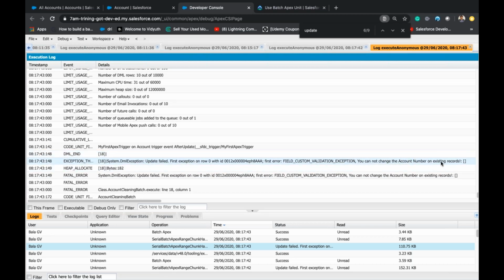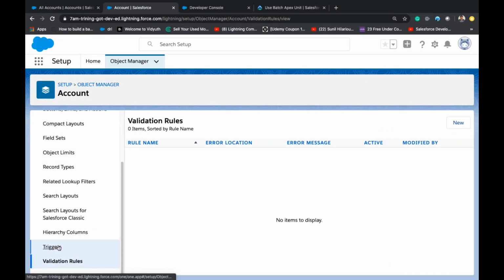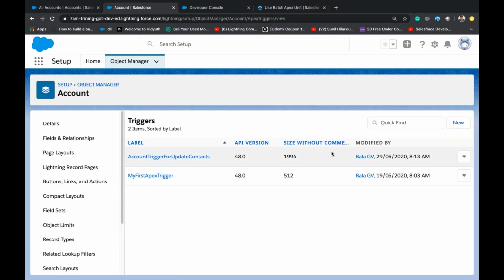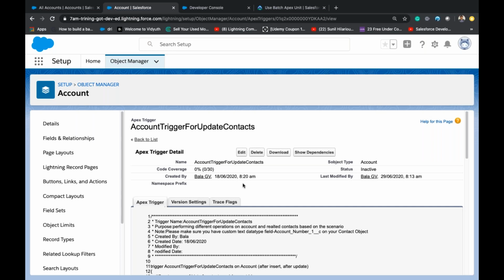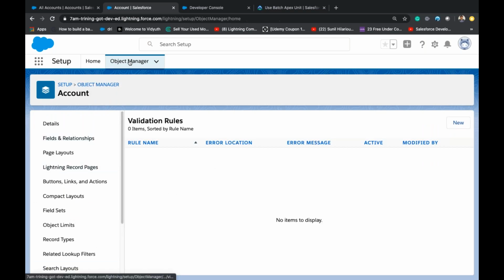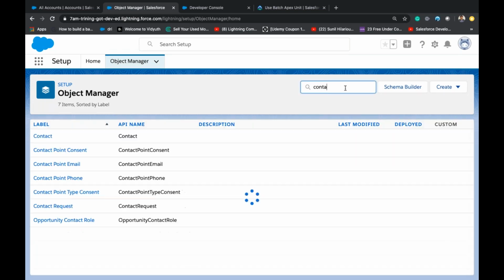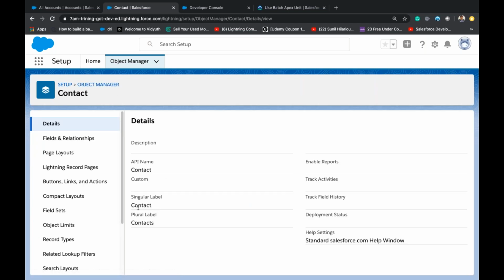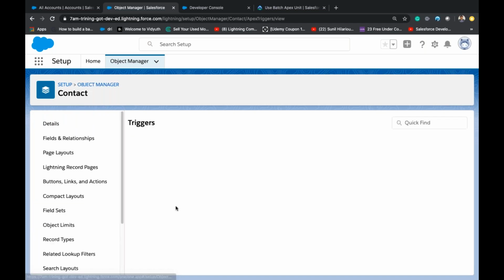You cannot change the account number on existing records. We disabled the trigger, right? We inactivated the trigger. Let's see the validation rule. Let's go to contact records as well. Let's see the trigger.